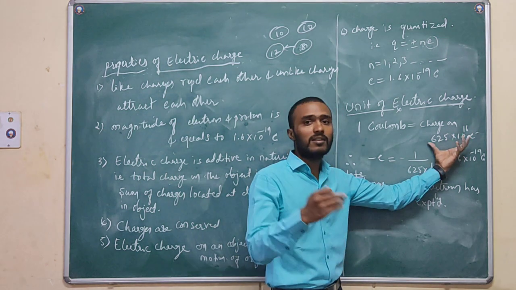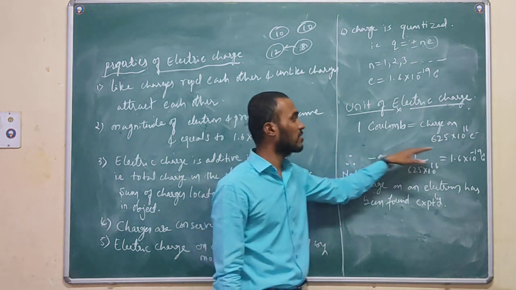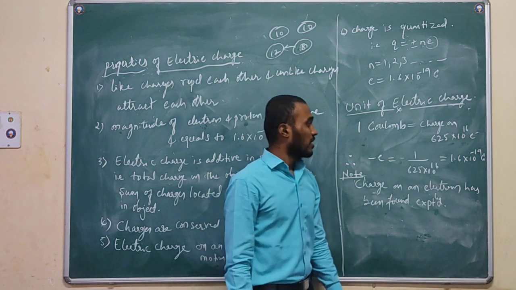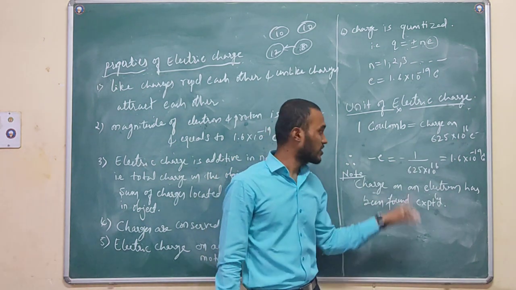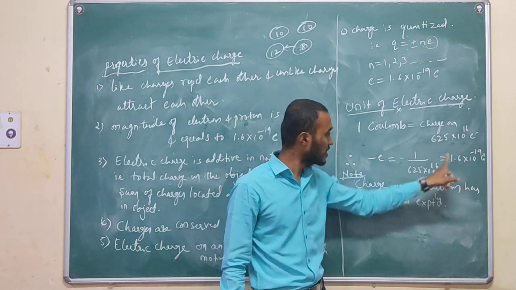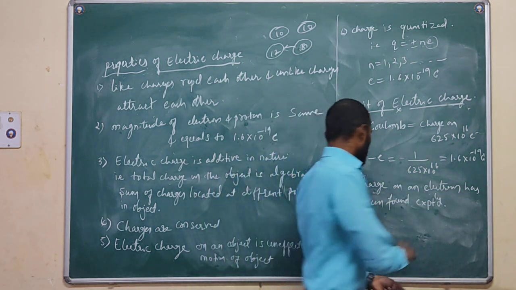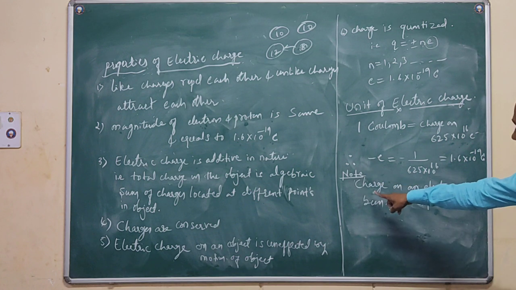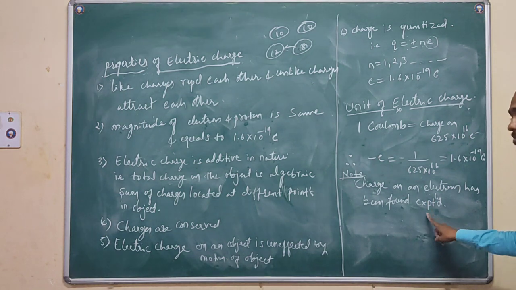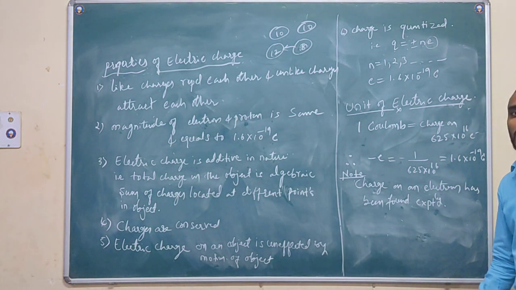unit. Lower than this we can't identify, right? So this is the basic he has made. 1 coulomb is nothing but this much of electrons. So the value of one charge is 1 divided by this value, which is equal to 1.6 times 10 to the power of minus 19 coulomb. See here, this note is very important: the charge on an electron has been found experimentally. This value we got experimentally. Up to here we have discussed the charge.